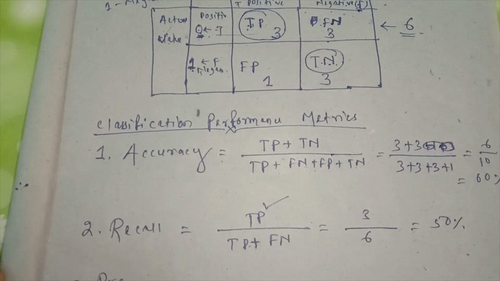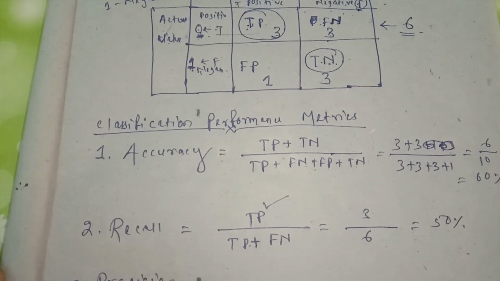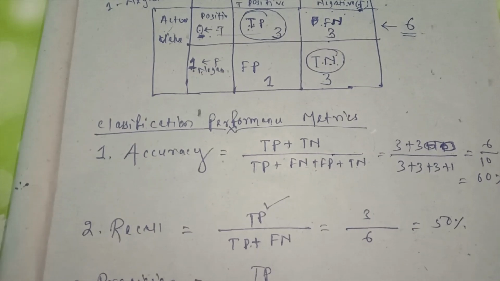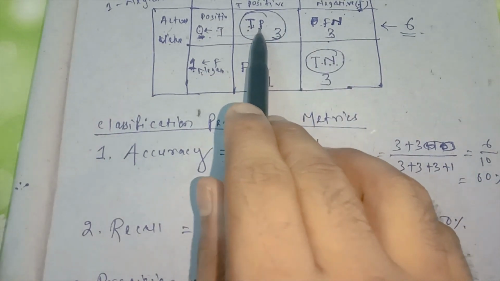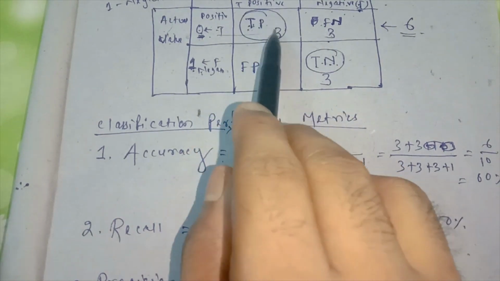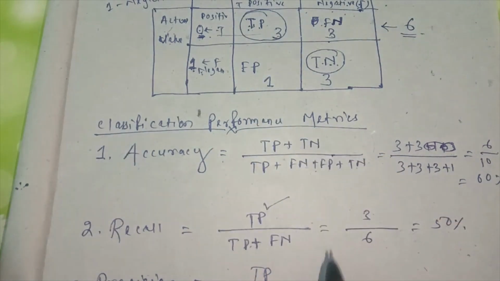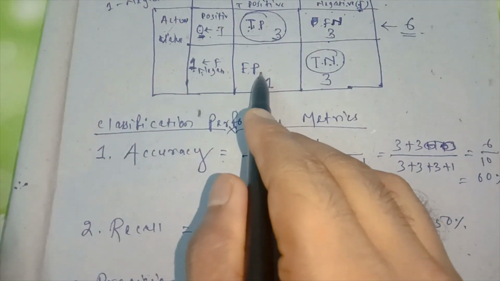Precision. Basically the formula is correctly predicted out of the total predicted. It is TP plus FP. FP means falsely predicted positive.